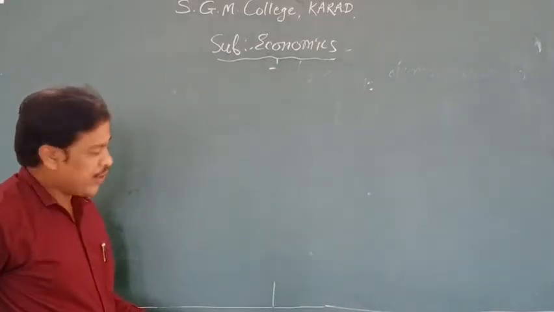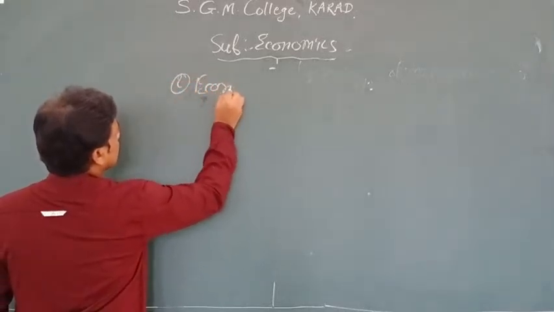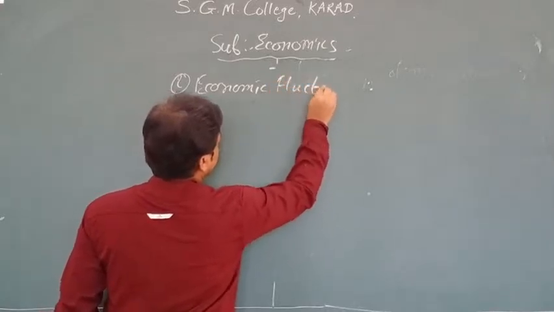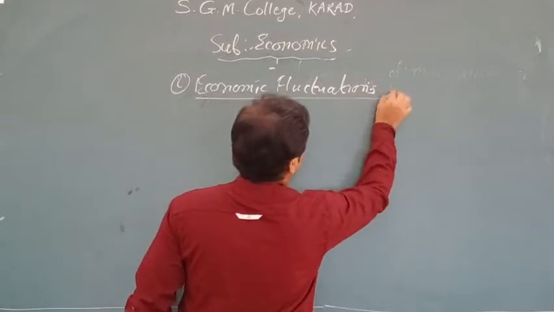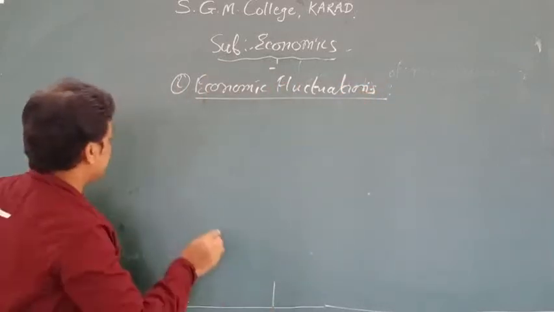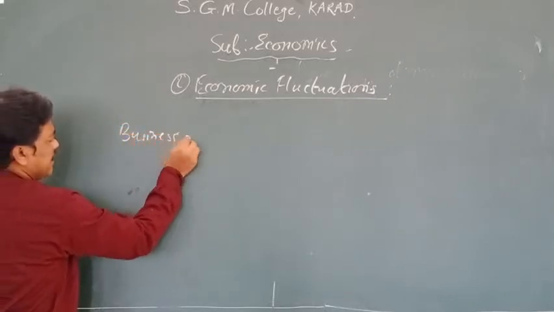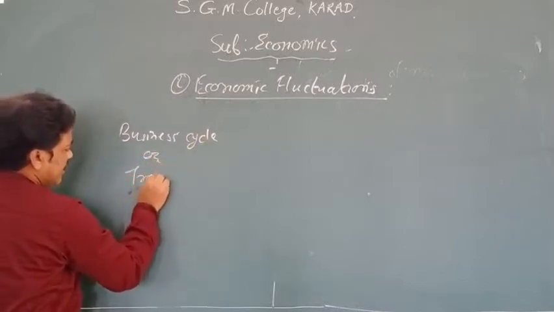Economic fluctuations. Point number 2, economic fluctuations. In my last lecture I discussed fluctuations, and even the business cycle, which is somewhere called a trade cycle.